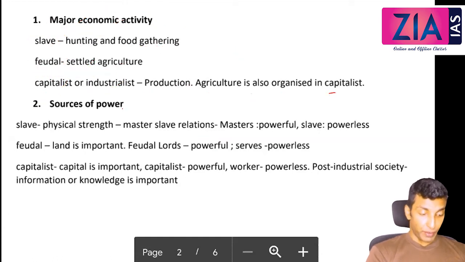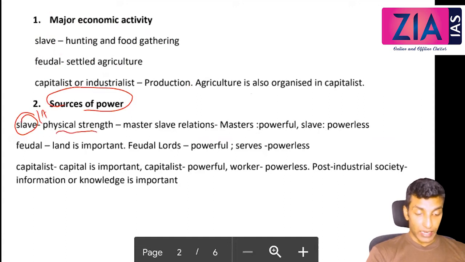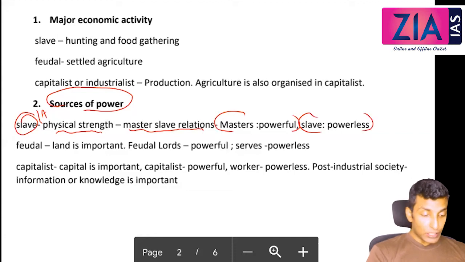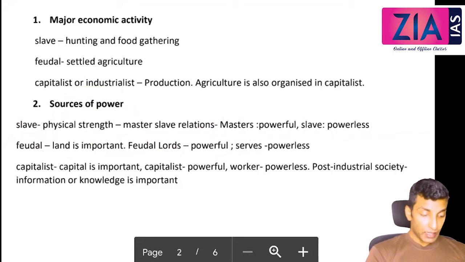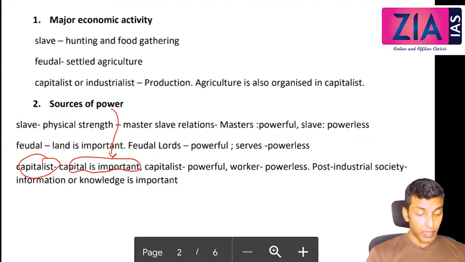Then sources of power. In slave society, that means our ancient society, ancient mode of production, it is physical strength. Okay, master-slave relations. Masters are powerful, slaves are powerless. Feudal society, land is important, feudal lords are powerful, serfs are powerless. So you can write a lords and serfs relation. Third one, capitalist. So capital is important because the source of power is capital. Okay, if you have money, if you have capital, you will be powerful. So capitalist is powerful, worker is powerless.